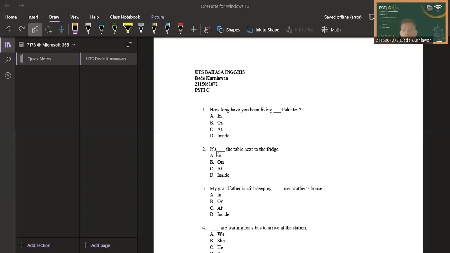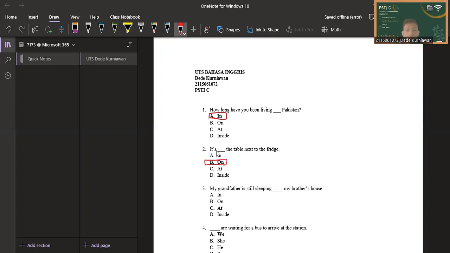In order to know where someone is living, we have to use "in" in the answer. If we use "on," it is not suitable, and "at" and "inside" are not suitable either. For the second question, it is blank at the table next to the fridge. When we need to explain that something is on top of another thing, we use the preposition "on" for the answer. So we choose answer B, on.